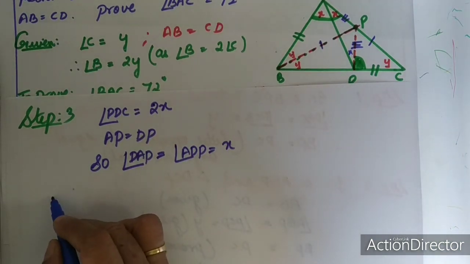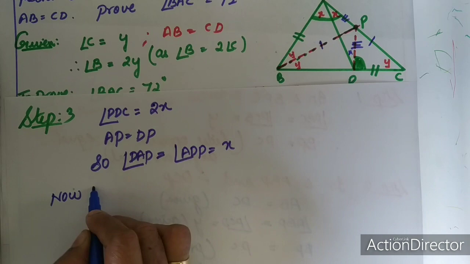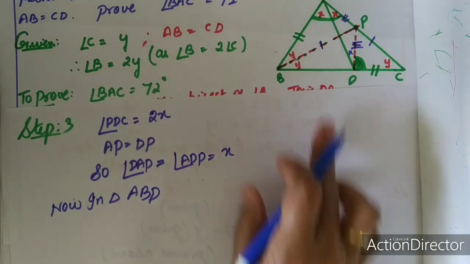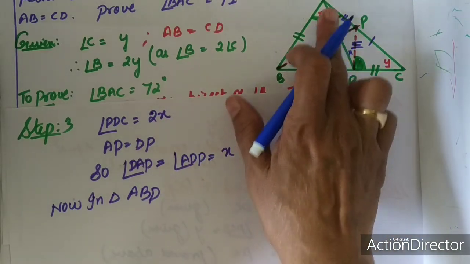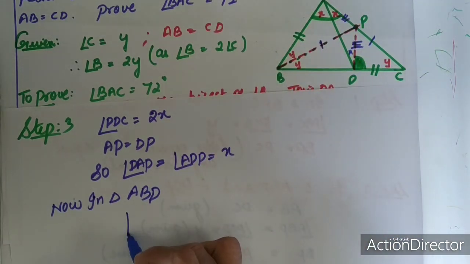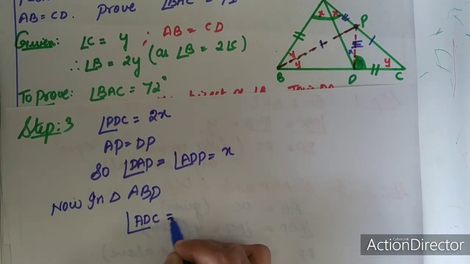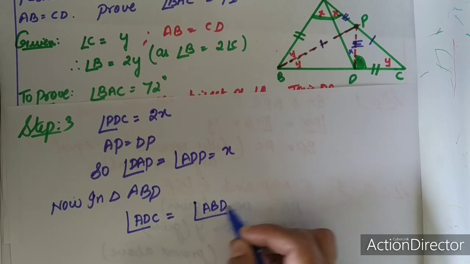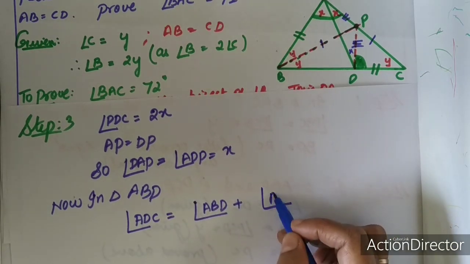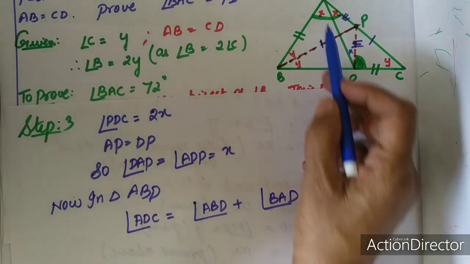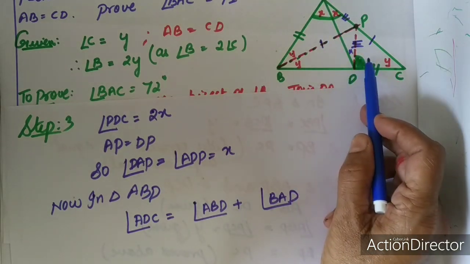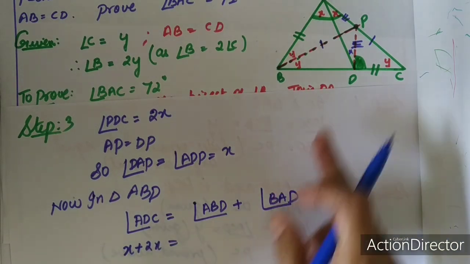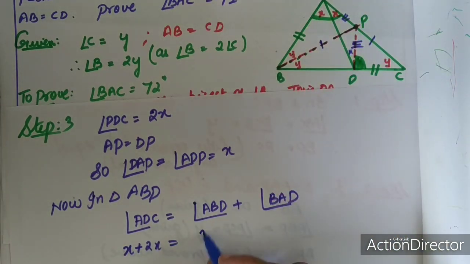Now in triangle ABD, you consider this triangle ABD. What is the exterior angle of this triangle? Angle ADC is equal to the interior opposite angles, that is angle ABD plus angle BAD. Now what is angle ADC? Angle ADC is nothing but x plus 2x. And what is angle ABD? Angle ABD is 2y.